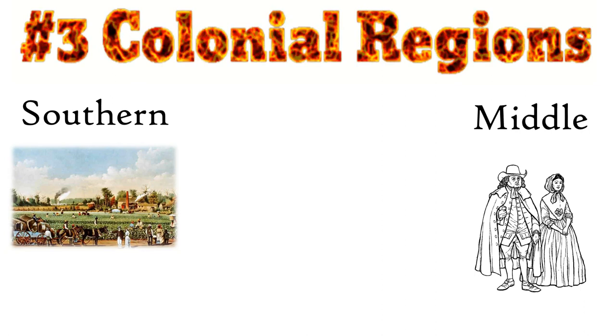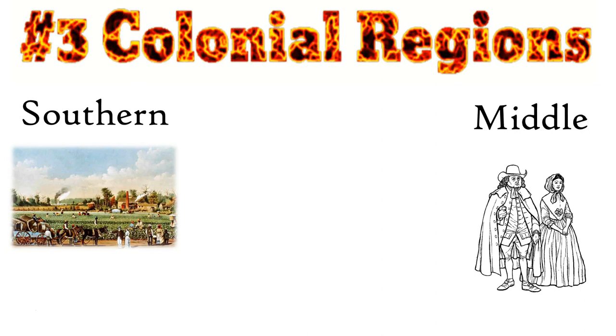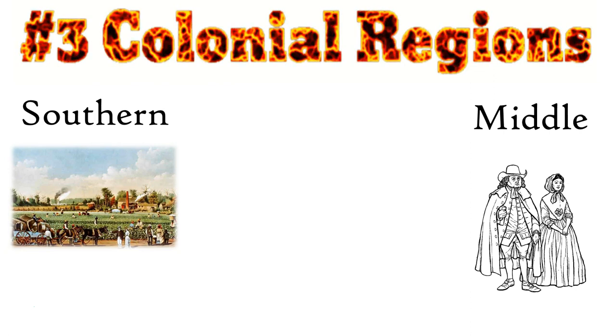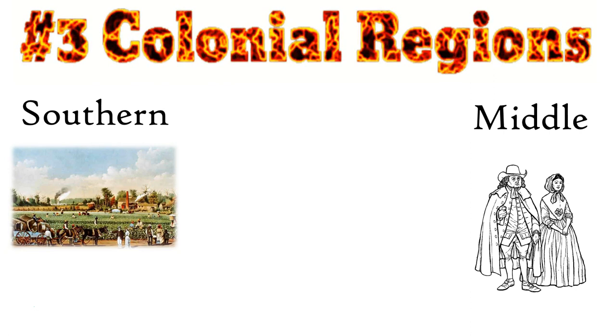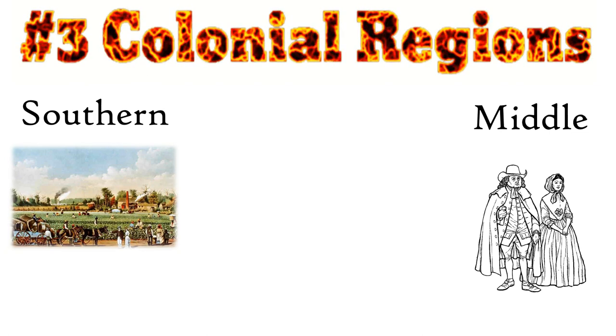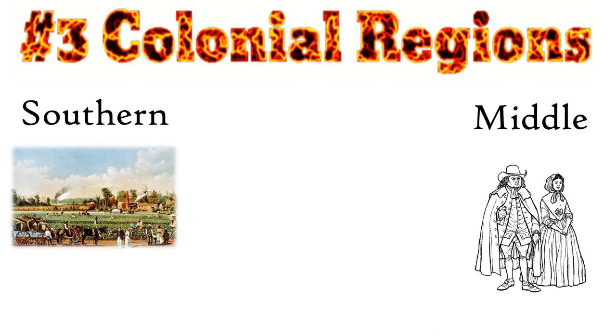Next, we had the Middle colonies. These were the most diverse. In these colonies, you would find a broad range of European settlers. Rich soil would allow for successful subsistence farming. The Middle region was also the place that had the greatest diversity in terms of religion as well, with settlers like the Quakers that allowed for religious tolerance.